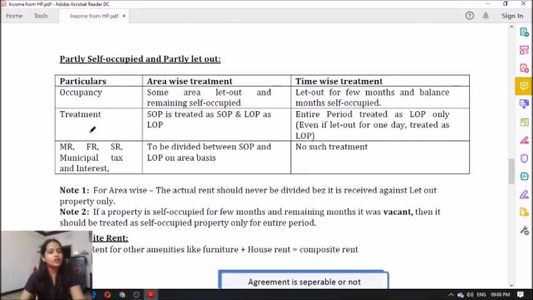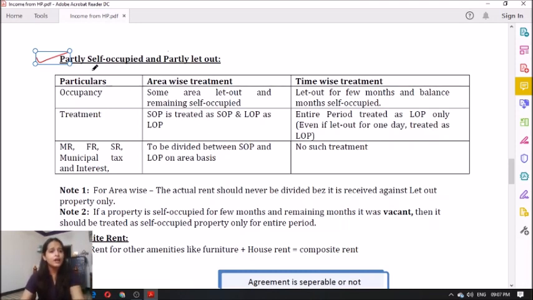Clear everyone? Yes. The concept which is called a partly self-occupied property and partly let out property. Now what do you mean by that? Partly self-occupied or partly let out property. Now see, remember, there may be a situation that the first floor is self-occupied, the second floor is let out. Then what should you do? Or there may be a situation that for 3 months the property was let out and for the remaining 9 months the property was self-occupied. Possible? Yes. So how do you treat such a case, and what are the tax treatments, whether you should treat it entirely as a self-occupied property or entirely as a let out property? So let us quickly go through that.